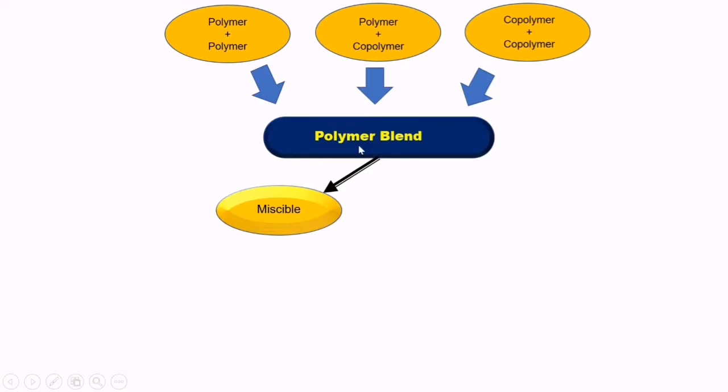So polymer blends are categorized into two categories. First is a miscible polymer blend and second is an immiscible polymer blend.